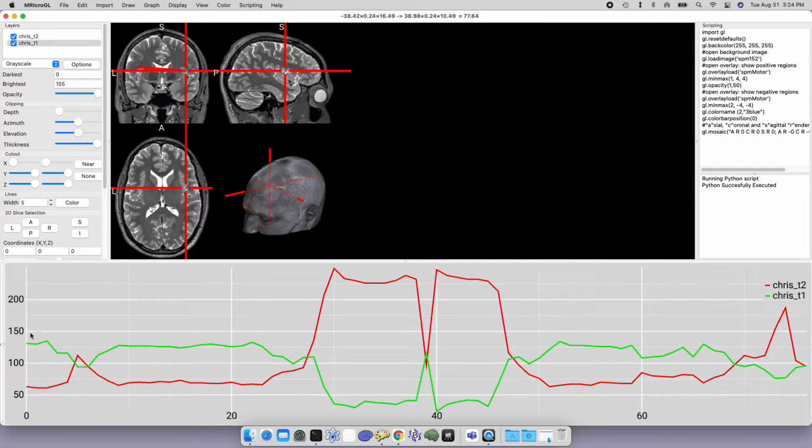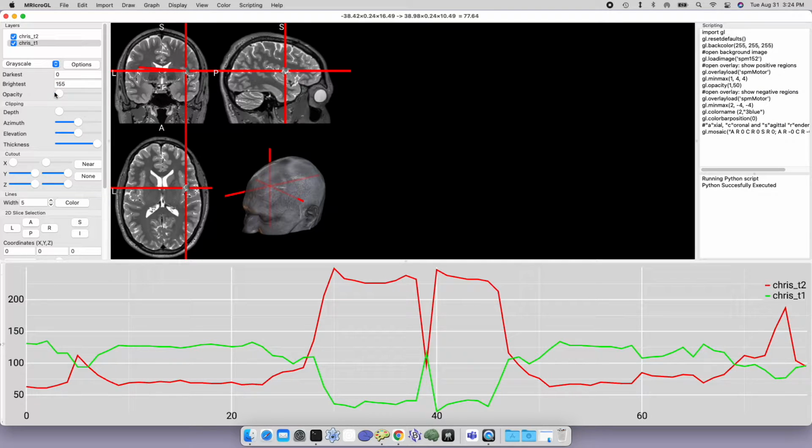And you can see that if we look at the lines on the T1 scan, the image gets dark as it goes through cerebral spinal fluid. So water is dark on the T1 scan, but those same areas are actually bright on the T2 scan. So the line image will show you both the intensities of those values and the relative intensities along the line. So that's a really nice, useful feature.